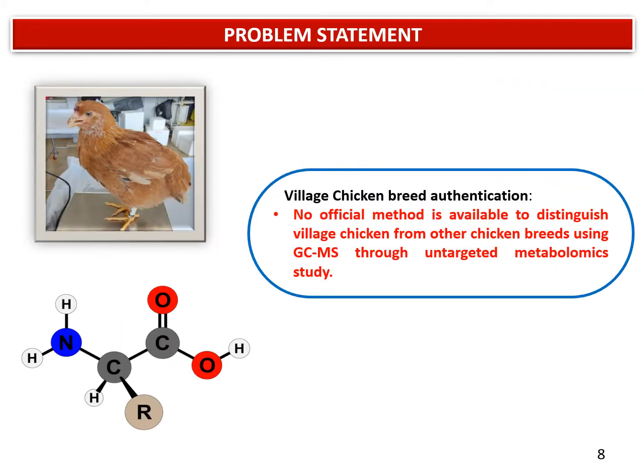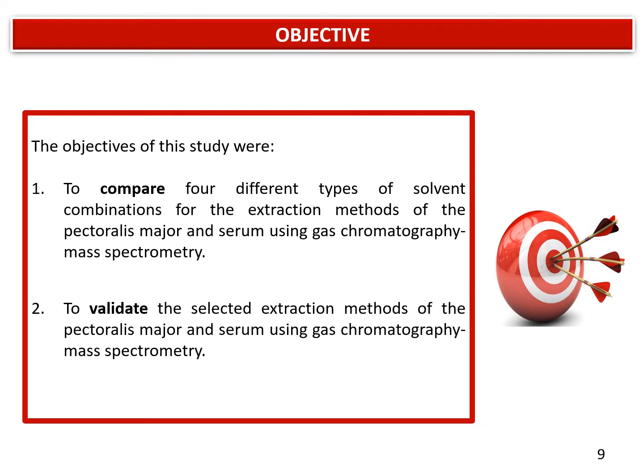This is the problem statement of this study. No official method is available to distinguish village chicken from other chicken breeds using GC-MS through untargeted metabolomic study. There are two objectives in my study. First is to compare 4 different types of solvent combinations for the extraction methods of the pectoralis major and serum using GC-MS. Second, to validate the selected extraction methods of the pectoralis major and serum using GC-MS.